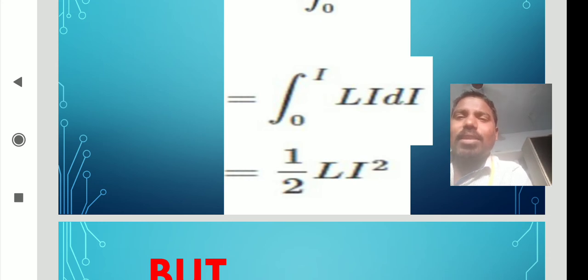L is as it is. With respect to I we are integrating, so it will be x to the power of n plus 1 by n plus 1 formula. So I to the power 1 plus 1 by 1 plus 1, so it will be I square by 2. That is half Li square, 1 by 2 Li square.